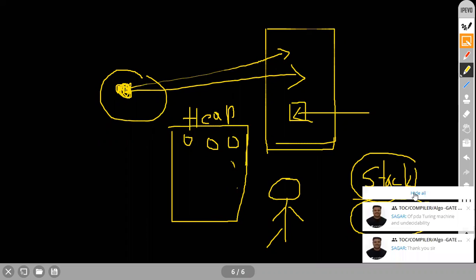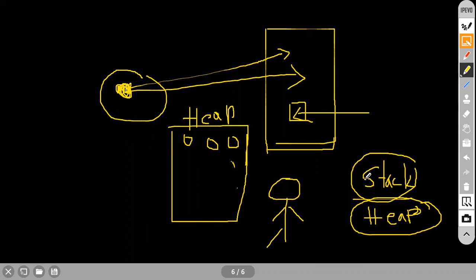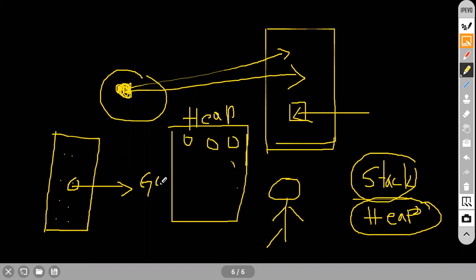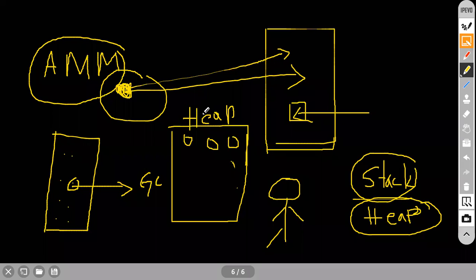Automatic memory management is available. That is the biggest advantage in Java. Even if the memory is filled, it will still verify which object is not used. If any object is not used, it will immediately be collected by the garbage collector. That is the reason Java has a facility called automatic memory management. Experts call this AMM.